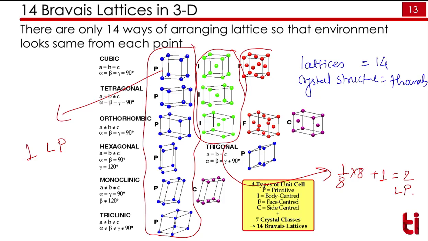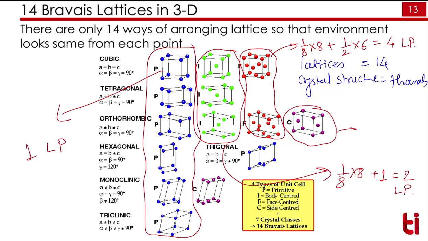Then the third category is face center. Lattice points are on the face side. Here we have 1 by 8 into 8 plus half into 6, since there are 6 faces, each will share half of its component, so half into 6 is equal to 3. So there are 4 lattice points for the face center type. And then the last type is side center. There are again 2 lattice points here, 1 by 8 into 8 plus half into 2, that is 2 lattice points.